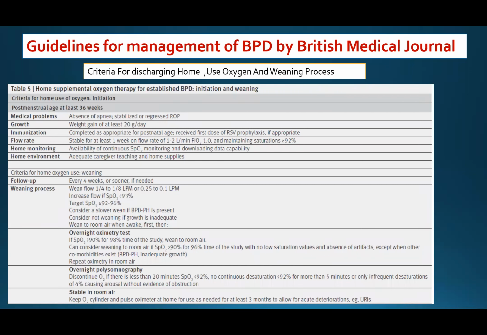And if it's stable in room air, we have to keep the oxygen cylinder and pulse oximeter at home for at least 3 months to be available during acute deterioration, especially if the baby has any upper respiratory tract infection.